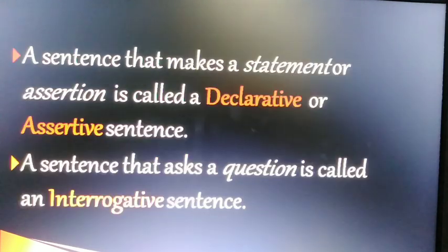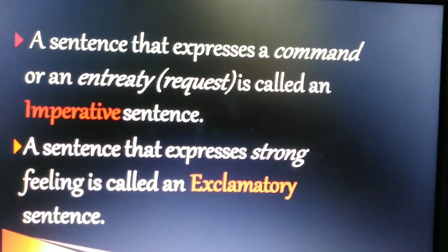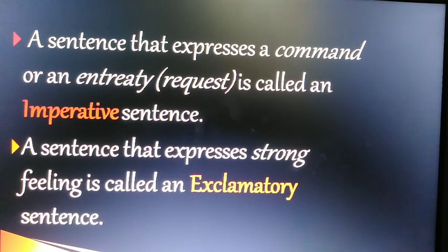Now the definitions. A sentence that makes a statement or assertion is called a declarative or an assertive sentence. Second, a sentence that asks a question is called an interrogative sentence. Now a sentence that expresses a command or an entreaty, a request, a suggestion, an advice, a threatening, a warning is called an imperative sentence. Fourth, a sentence that expresses strong feeling is called an exclamatory sentence.